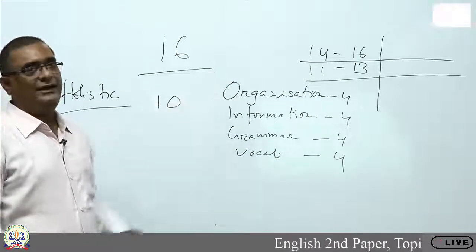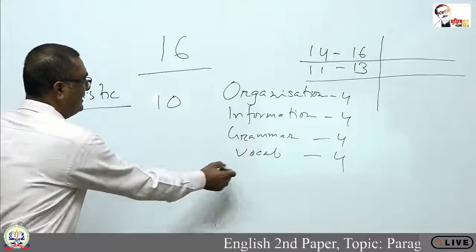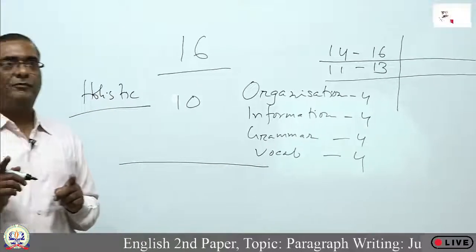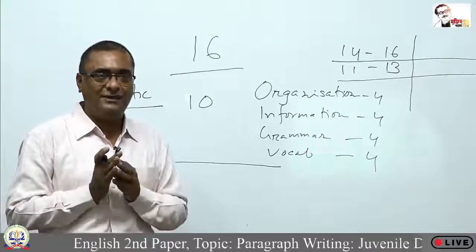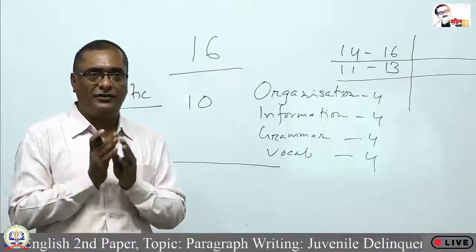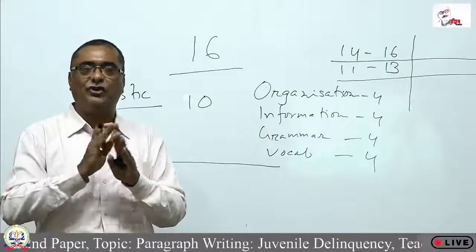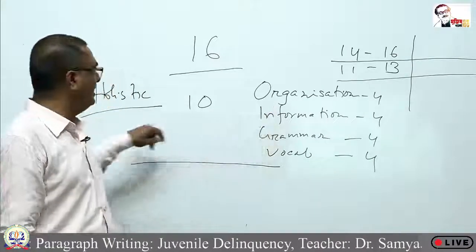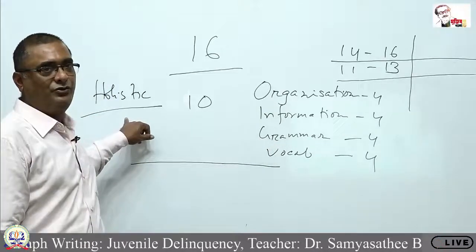That is the banding scale, but these are two different things. There is a difference between a banding scale and a marking scheme. A marking scheme means whether I divide into different indicators or not. Here I am dividing it into 4 indicators, and over here I am not dividing it into 4 indicators.